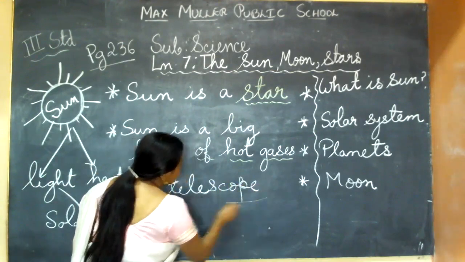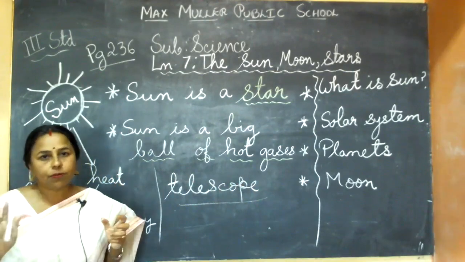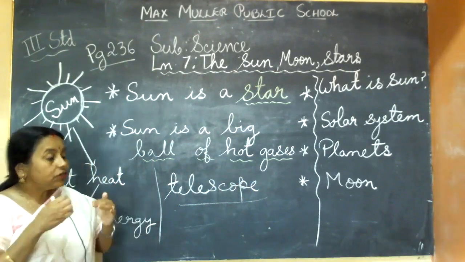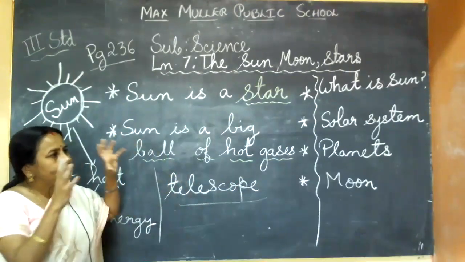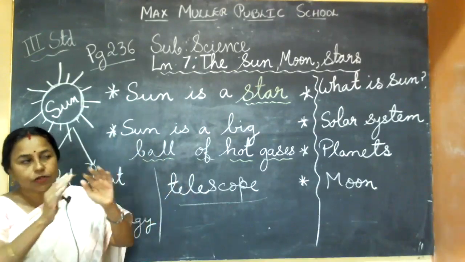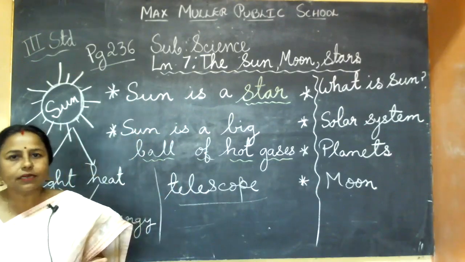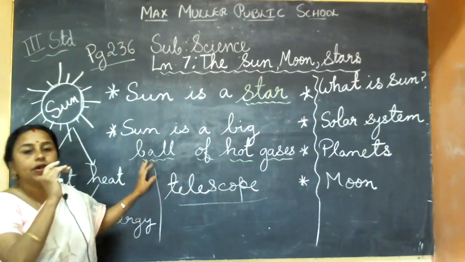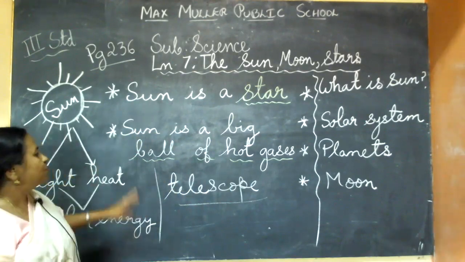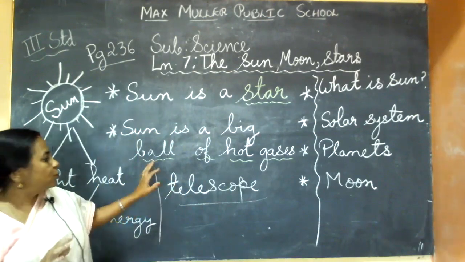So what does scientist mean? Someone who studies science. They are very intelligent and very knowledgeable people. They observe and make a note of it and they research on it. Then only they can give some fact about anything. So they observe through a telescope because nobody can go near it; it is so hot that everybody will get burnt. So it is not possible to go near the sun, to observe what is inside, and nobody can land on the sun. So they observe through a telescope, a special telescope, a solar telescope.